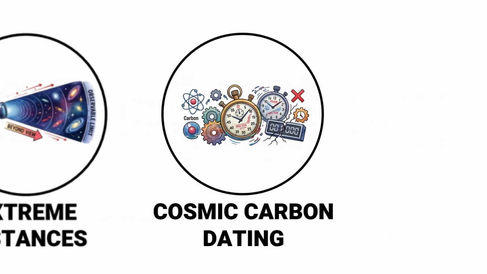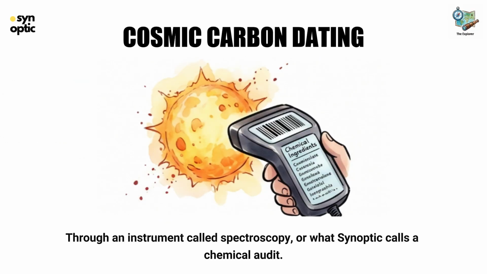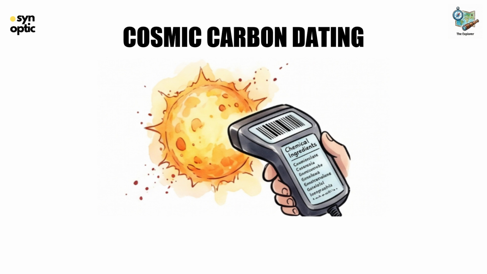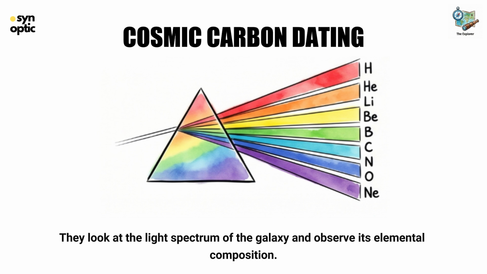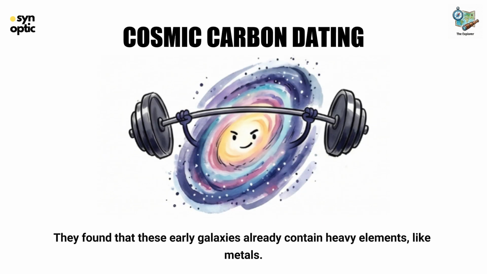Cosmic carbon dating, the corrupted time sensor protocol. How do scientists know a galaxy is impossible? Through an instrument called spectroscopy, or what Synaptic calls a chemical audit. They look at the light spectrum of the galaxy and observe its elemental composition. They found that these early galaxies already contain heavy elements like metals.